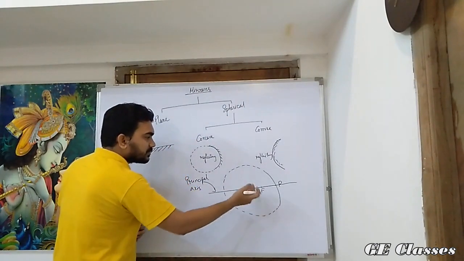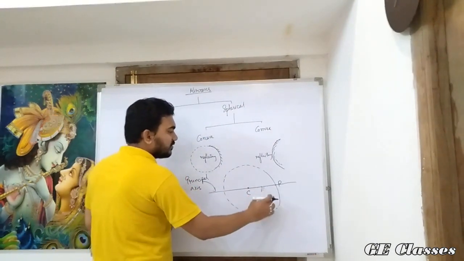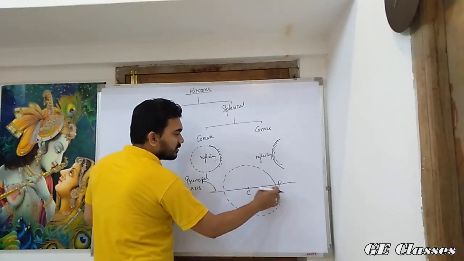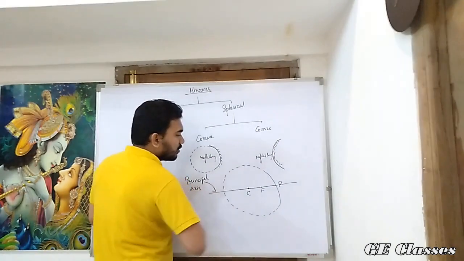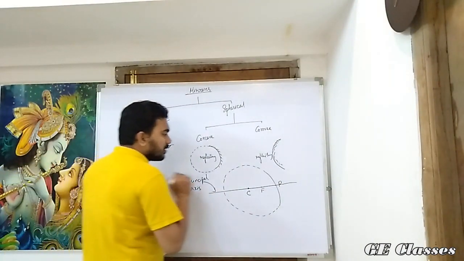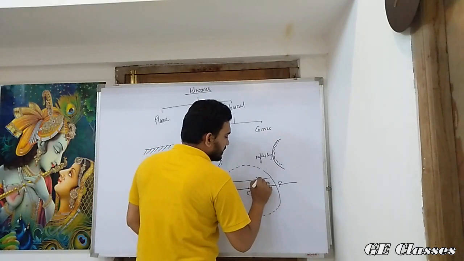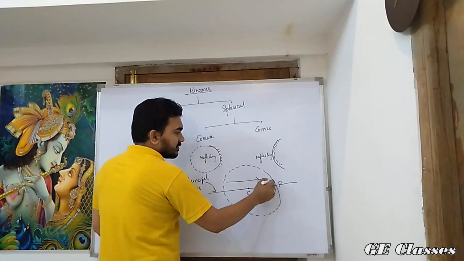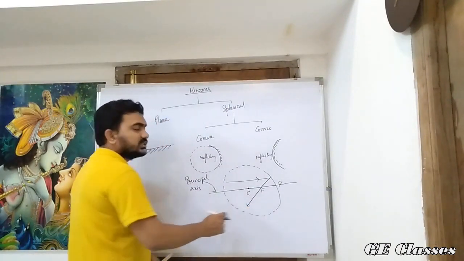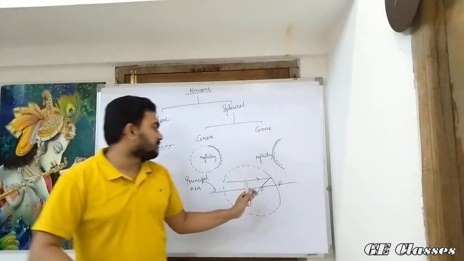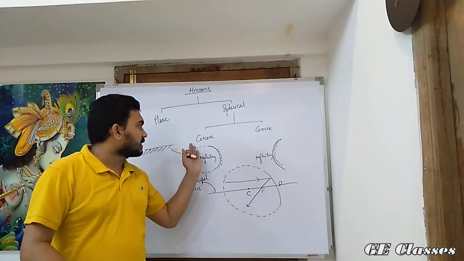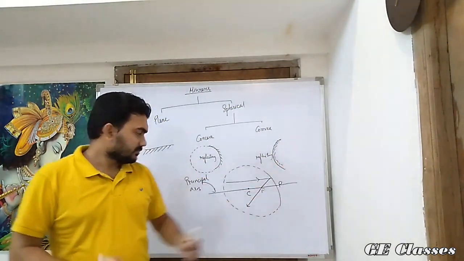The focus is present exactly at the middle of this radius of curvature. That is, it is at the middle of center of curvature and pole. What is the importance of this focus? The importance is that whenever there is a parallel ray coming towards the reflecting surface, it always after reflection has to pass through this focus. These are the main points that we need for a mirror, be it concave, be it convex.